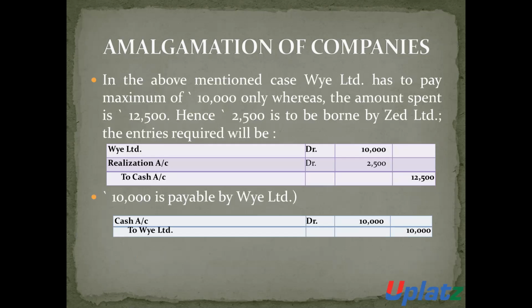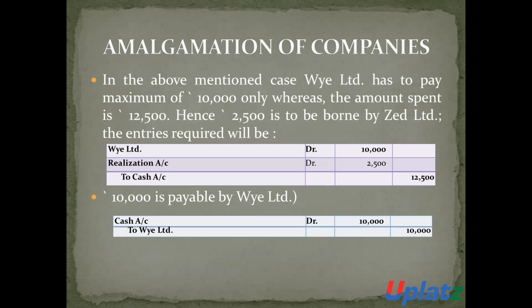So in the above case, Buy Limited will pay a maximum of 10,000 rupees. The amount spent by the vendor company is 12,500. So the amount of 2,500 is to be borne by Z Limited.